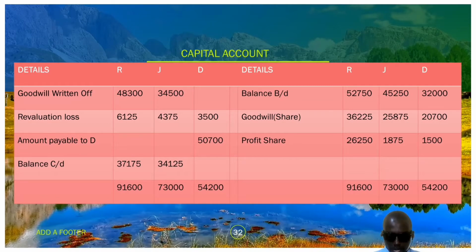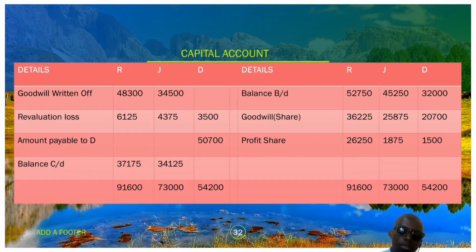Let's add up for R: 52,750 plus 36,225 plus 2,625, that is 91,600. No wonder I said you just correct the profit share. R will share 2,625, J will share 1,875, and D will share 1,500. And their balances are 91,600 to R, 73,000 to J, and 54,000 to D.